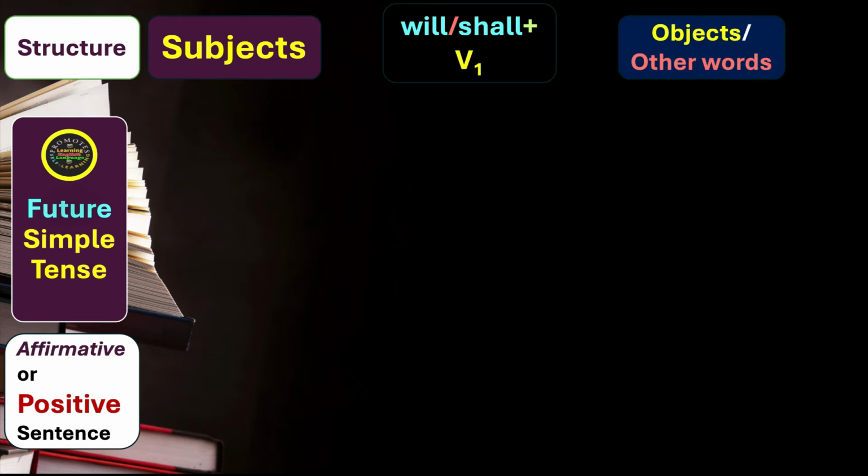In every sentence, we have the subjects, but in future simple tense, we have to use either will or shall. After that, the root form of the verb, what we call first form of the verb, original form of the verb. We don't add d or ed, we don't add s or es, the base form of the verb as the verb originally exists. And then we have objects or other words.